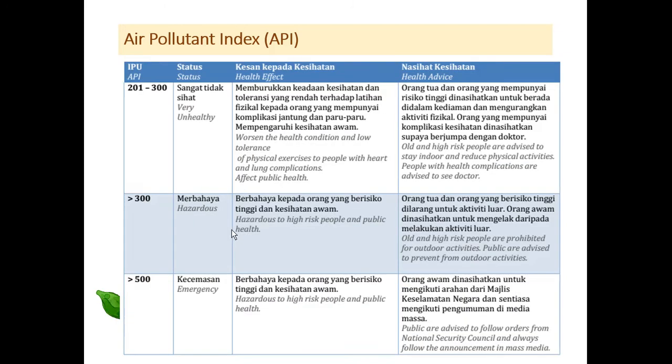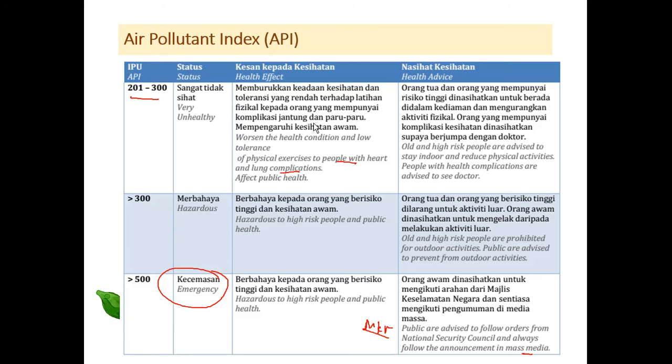So let's say this one you can read. For more than 100, the status is emergency. As a tourist, people are probably advised to follow orders from Majlis Keselamatan Negara, MKN in Malay, and always follow the announcements in the mass media. Between 201 and 300, all people at high risk are advised to stay indoors and reduce physical activity. They have the health advice and health effect: worsened health condition, low tolerance of physical exercise, heart and lung complications. So people who have heart and lung disease need to avoid any outdoor activities.